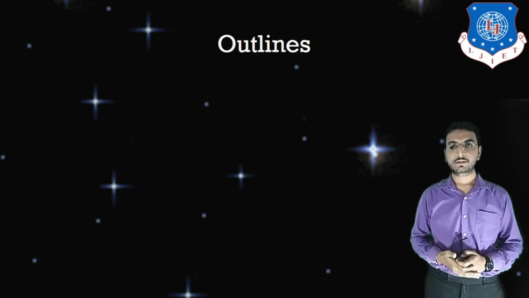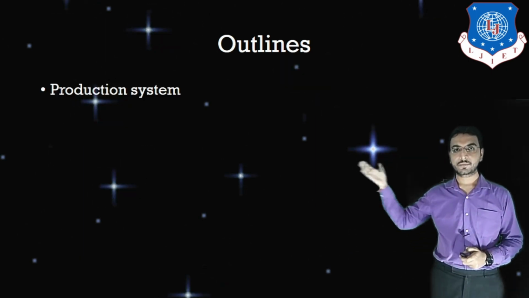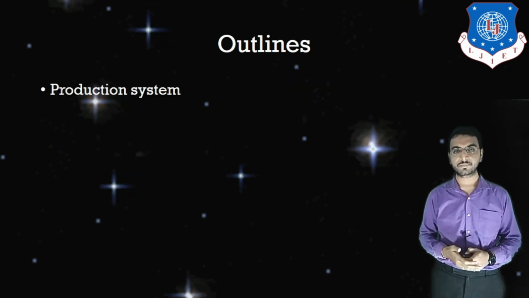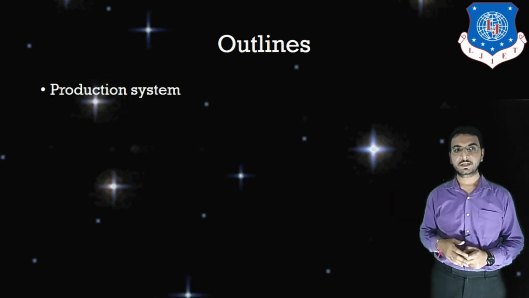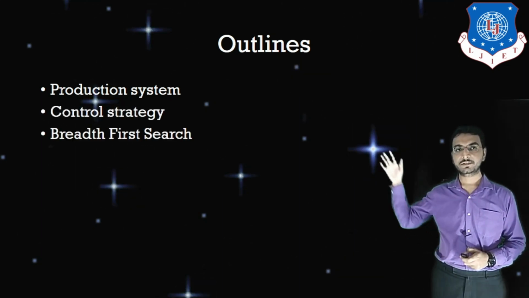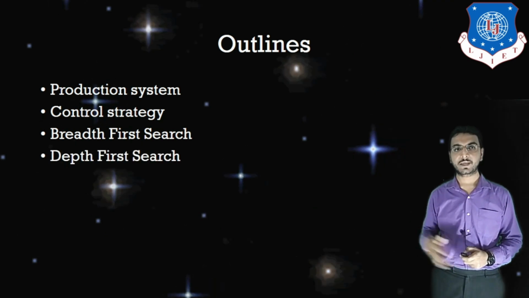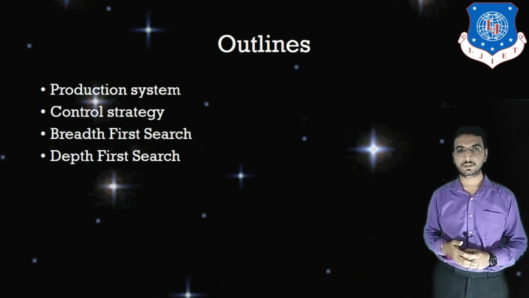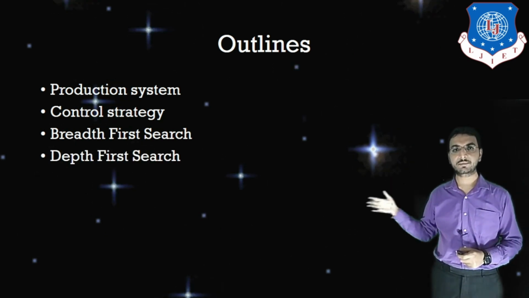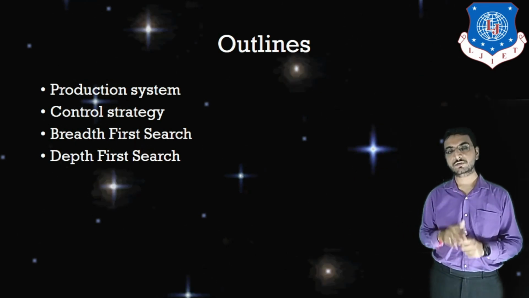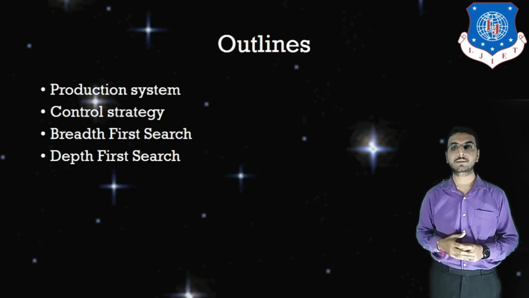Today's outline, that means the topics that we are going to cover: the first topic is Production System, the second topic is Control Strategy, the third is breadth first search algorithm, and the last is depth first search algorithm. These breadth first search and depth first search are the control strategies to solve the problems of AI.